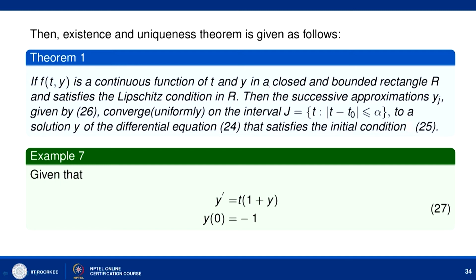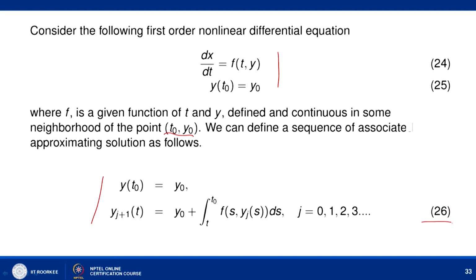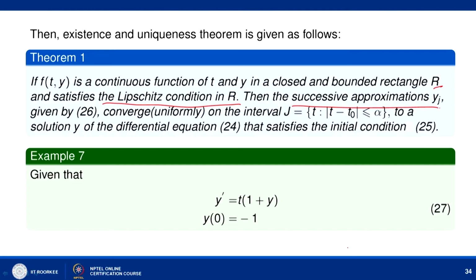function of t and y in a closed and bounded rectangle R and satisfies the Lipschitz condition in R, then the successive approximation y_j we have defined in equation number 26 converges uniformly on the interval J, that is, t lying between t_0 and t_0 plus alpha. In fact, we can prove the other way around also, that is, for modulus of t minus t_0 less than or equal to alpha, a solution y of the differential equation 24 that satisfies the initial condition 25. So, we have proved the existence and uniqueness theorem.